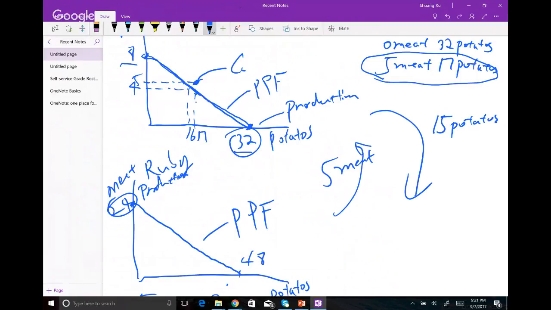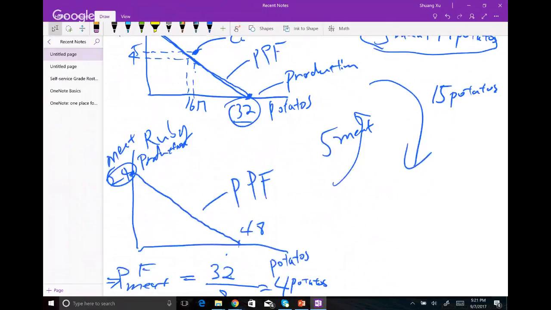Now let's look at Ruby. Maybe Ruby is worse off. Then maybe this is a zero-sum game. Okay, so if Ruby is producing 24 ounces of meat, so he's producing 24 meat. How do you spell meat? And he's producing 0 potatoes. Now remember, at this point, we have 0 potatoes, okay? So we're producing 24 ounces of meat and 0 pounds of potatoes.